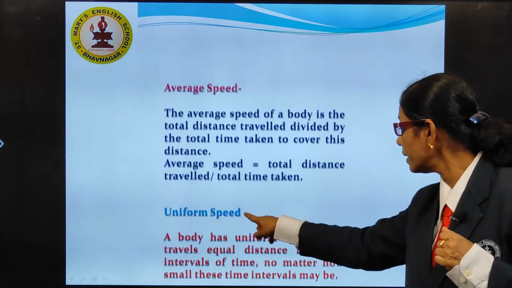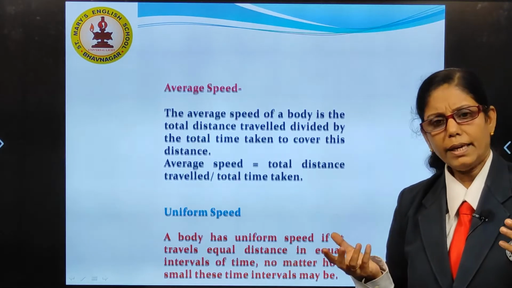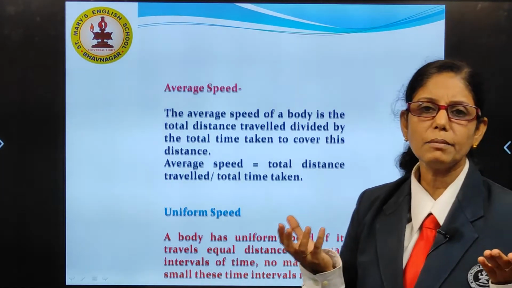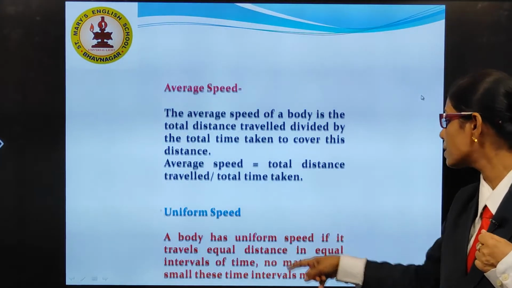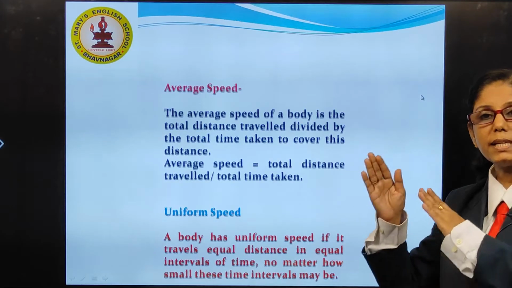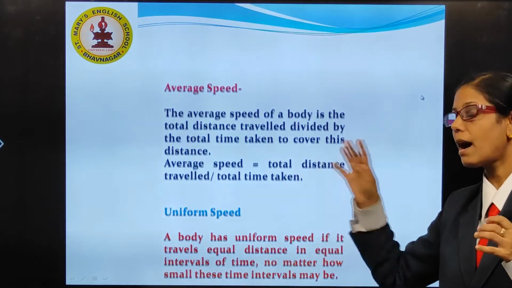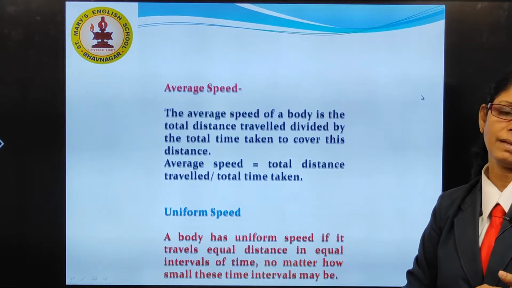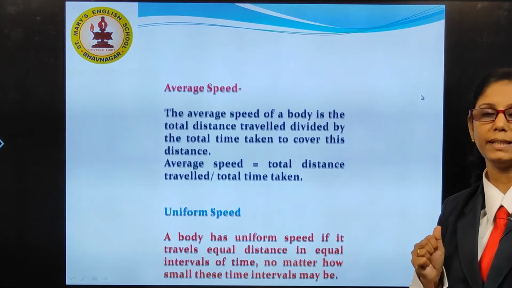Now, coming to the next term, uniform speed. Again, we have seen what is meant by uniform motion. The same way, coming to uniform speed. If a body covers equal distances in equal intervals of time, we say that the body is having uniform speed. Can you give an example of a body which is having uniform speed?